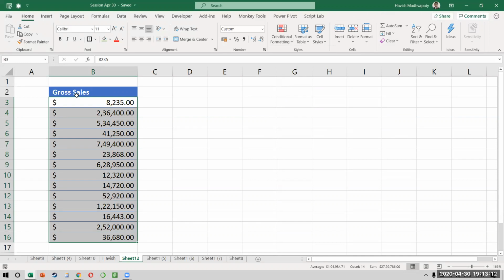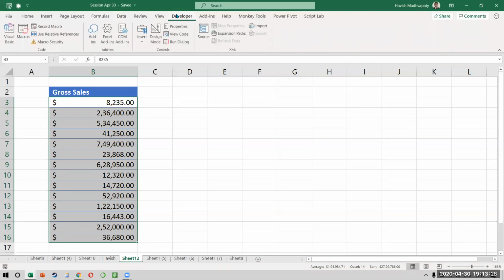But I want to automate this process and also create a better user experience. That means the user should be able to decide how many numbers he wants to see. The user should also be able to decide whether he wants to see the top or the bottom. Okay, watch this.